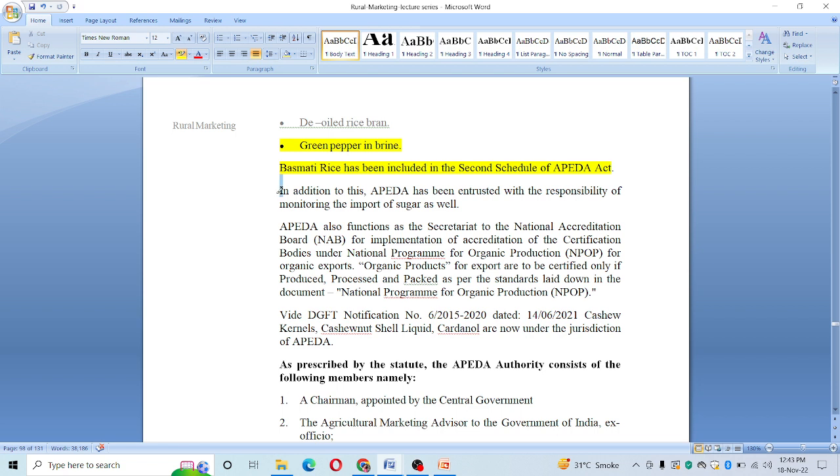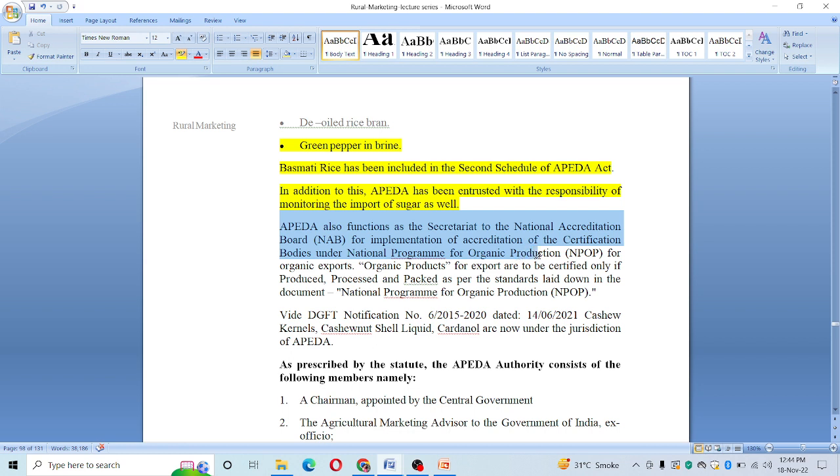So if we talk about sugar industries also, now APEDA is looking out for the monitoring. That means they also have to look out for import substitution, and they have to control imports by providing excess duties, so that imports will be curbed, and tariffs and quotas have to be set. So APEDA also functions as secretariat to the National Accreditation Board for implementation of accreditation of